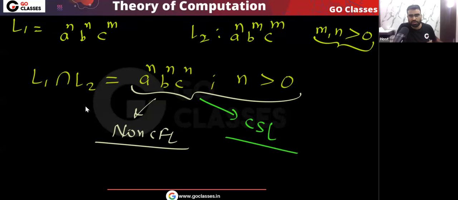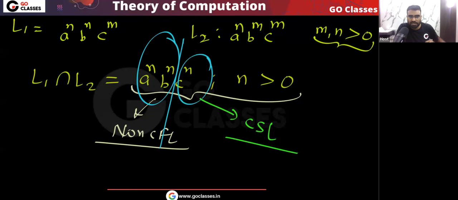So very easily you can see this L1 intersection L2 is not context free. Why is this not a context free language? This is a standard example of a non context free language, because here you have to match the number of A with the number of B, and the number of B with the number of C. But remember, when you match the number of A with the number of B, at this moment there is nothing remaining to check with the number of C, because after you match the number of A with the number of B, our stack does not contain the information related to the number of A. Our stack does not contain information related to the number of B.